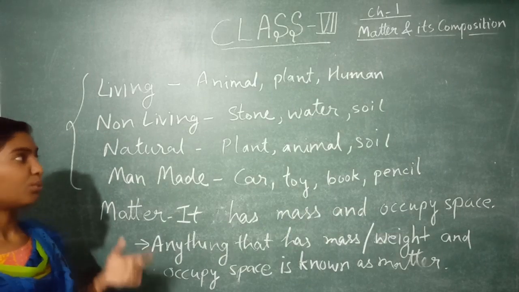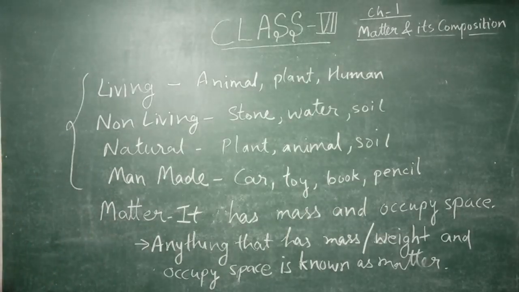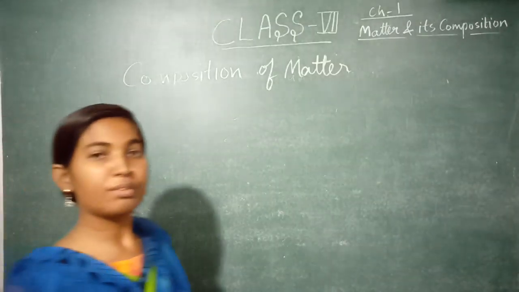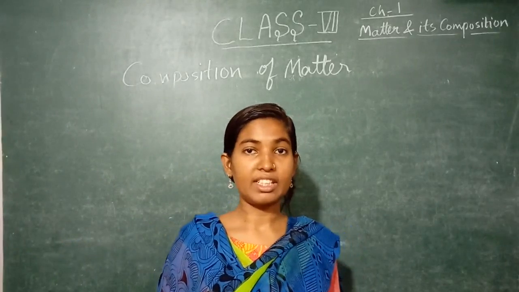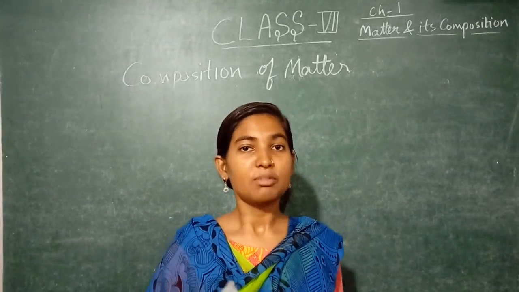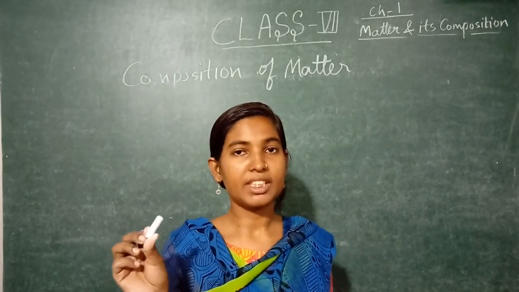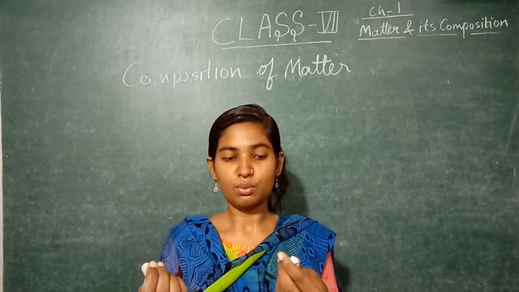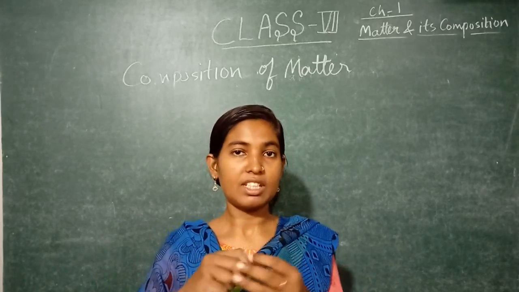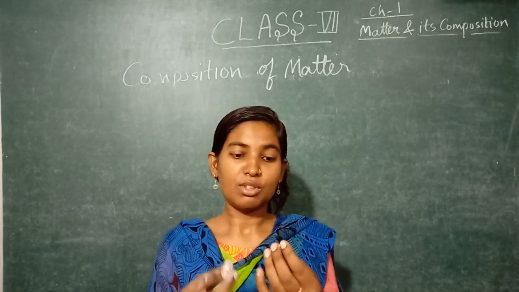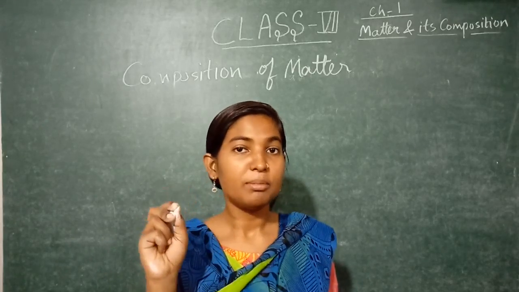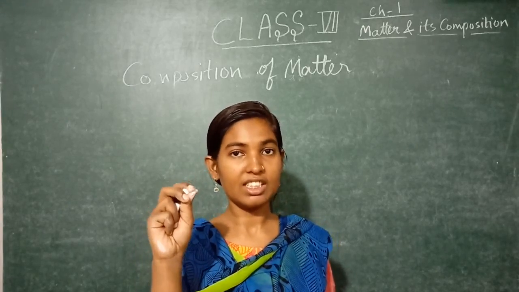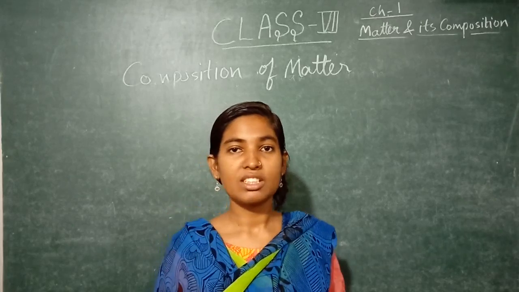which thing. First you note down. Now we will know about composition of matter, that from which thing this matter is made up of. Suppose I am taking the example of this chalk. First I am breaking this chalk into two, then again small pieces, then again small pieces, and the smallest piece I got, that piece is known as atom. The smallest piece which I can see is known as atom.